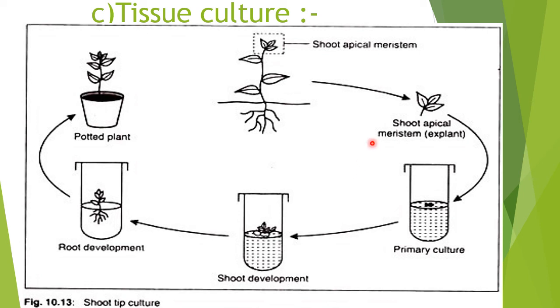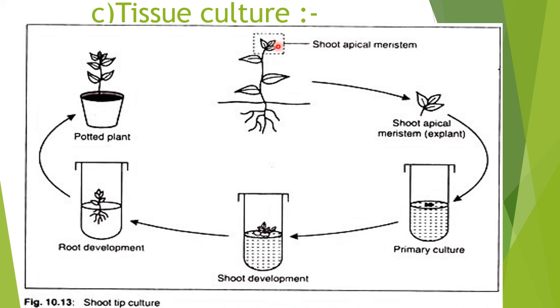Tissue culture means a part of the plant, it can be the shoot apex, a cell, or a tissue, which we can call an explant, which we remove from the parental plant. So here see apical meristem. Children, do you remember what is the peculiarity of apical meristem? They are meristematic cells, fast multiplying cells.